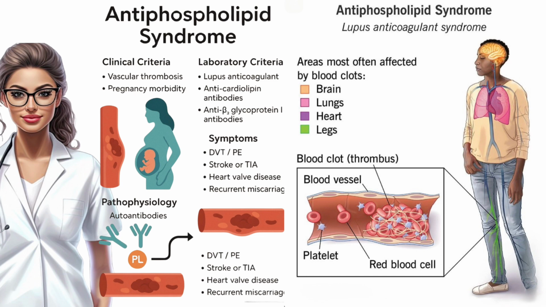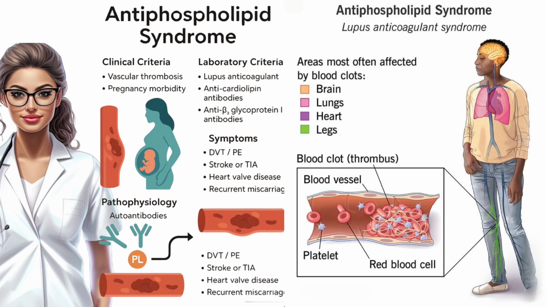3. Pregnancy and obstetric APS. In pregnancy, the goal is prevention. Low-dose aspirin combined with low molecular weight heparin significantly improves live birth rates. If there's a history of thrombosis, therapeutic doses are used. Otherwise, prophylactic doses are enough. Continue anticoagulation 6 to 12 weeks postpartum because clotting risk stays high after delivery.